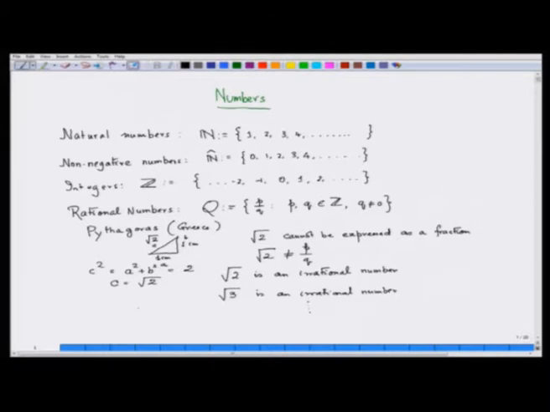For example, if I take half, I can multiply both the top and the bottom by 2 and I can get 2 by 4, or I can multiply by 3 and I can get 3 by 6. So all of these are equal to half.